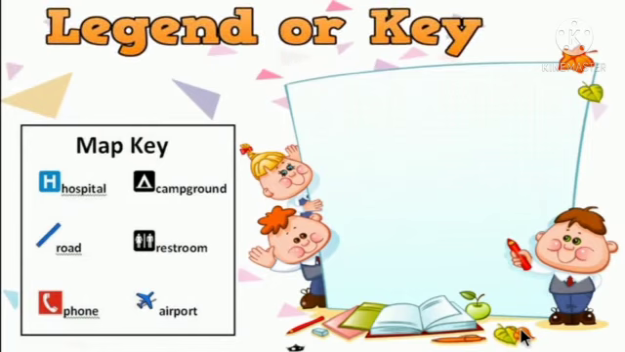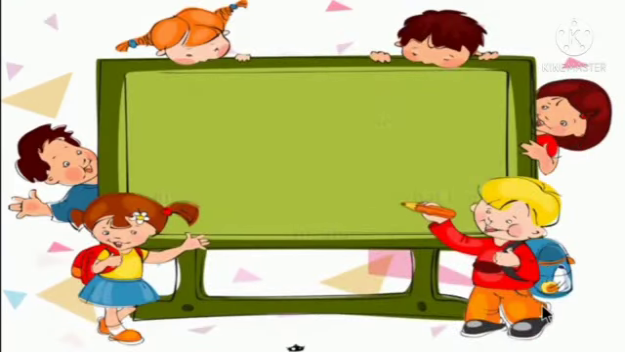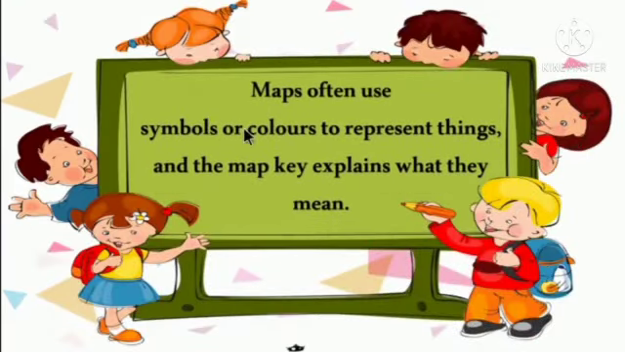Now let's move on to the next component, legend or key. A map key or legend is included in a map to unlock it. It gives you the information needed for the map to make sense. A legend or key is information provided in the form of symbols. For example, H means hospital, and there are symbols for an airport. Maps often use symbols or colors to represent things, and the map key explains what they mean.